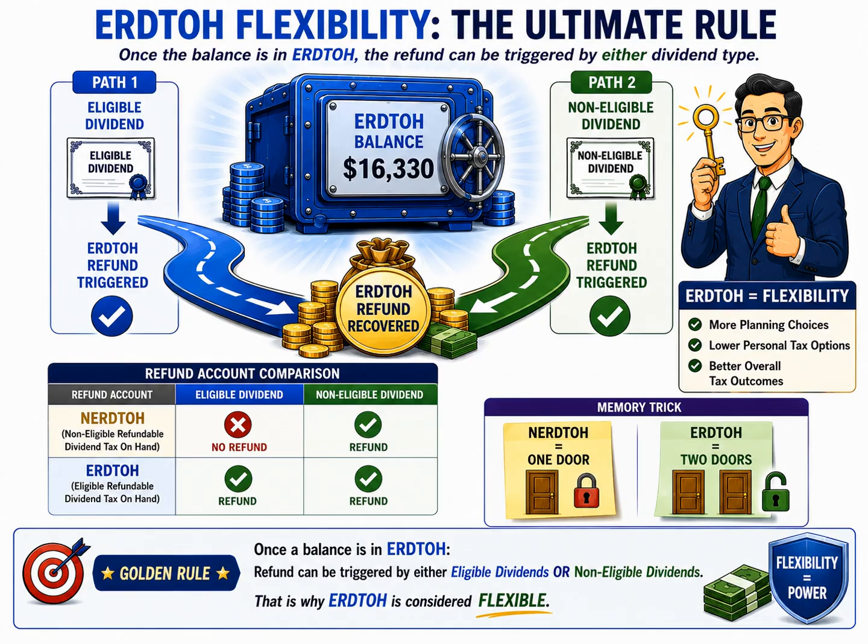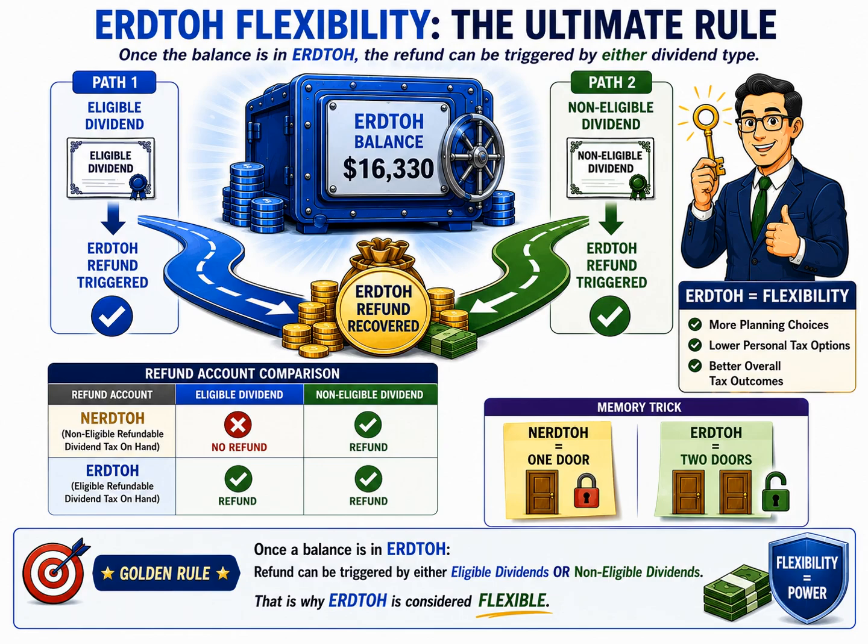The comparison table at the bottom reinforces this distinction. For NERDTOH, there is only one door. A non-eligible dividend triggers a refund. An eligible dividend does not. The corporation has no alternative path. But for ERDTOH, there are two doors. An eligible dividend works. A non-eligible dividend also works. Either route can unlock the refund.